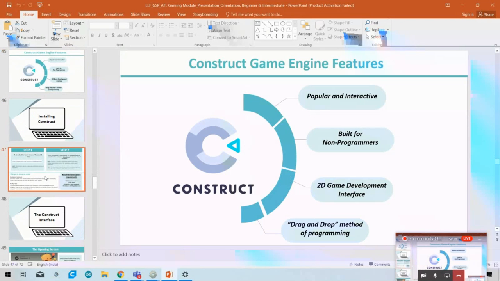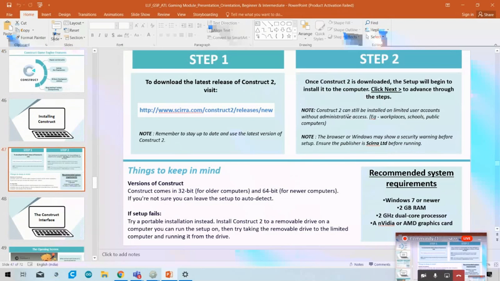Okay, so let's start. First of all, I will tell you that Scratch is compatible with smartphone, laptop, desktop, tablet, any device, but the Construct 2 software runs on Windows 7 or newer. It will not run on your smartphone. Okay. Secondly, you need some graphics, like an NVIDIA or AMD graphics card, a good processor, and around 2 GB RAM.